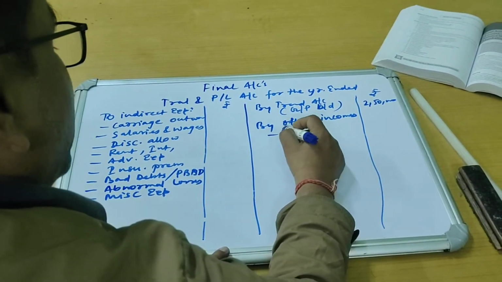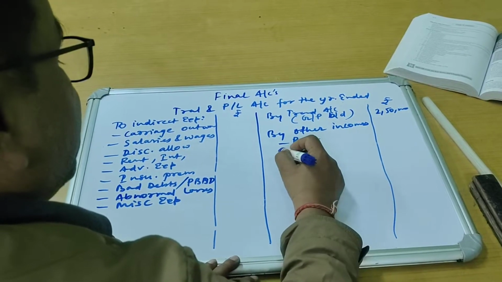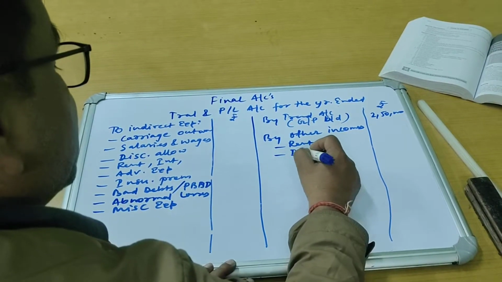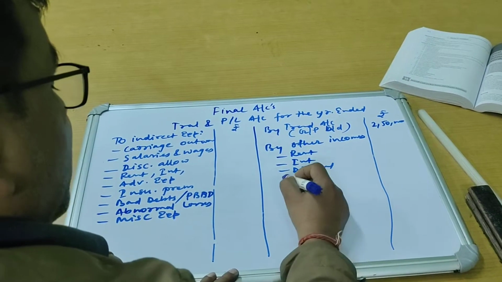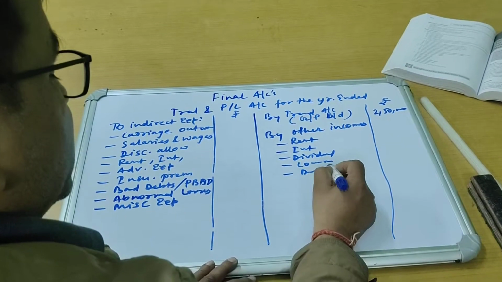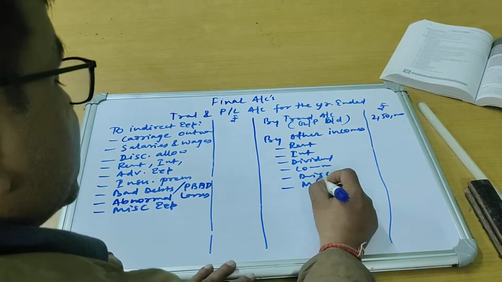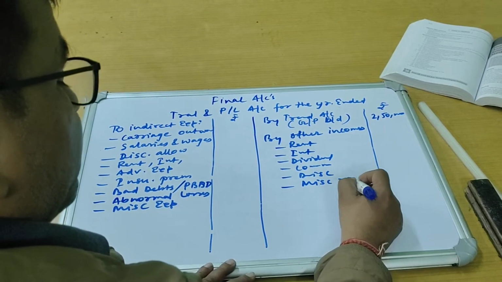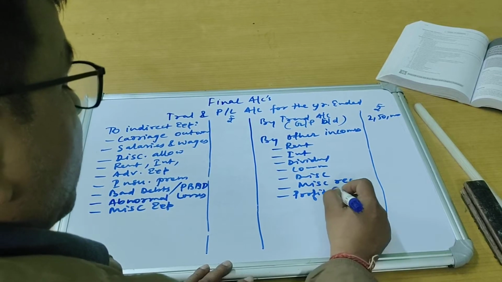The other incomes might be rent earned, interest earned, dividend earned, then commission received, or discount received, or miscellaneous receipt, profit on sale of fixed asset.